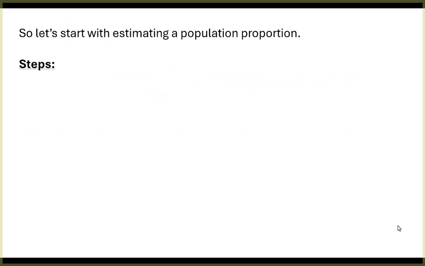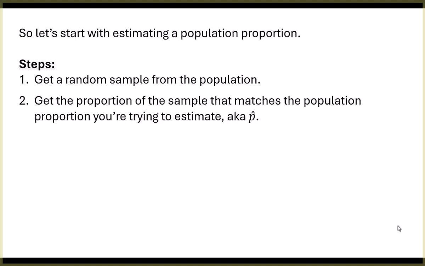Okay, so we're going to start with 9.1. So we're looking at a population proportion. And there's certain steps we're going to do. Here's the first one. This looks familiar. So our sample has to be random. That's one of the requirements. If it's not, all bets are off. We might as well just throw a dart at something for our guess. Next thing, what do you think it might be? What looks familiar?